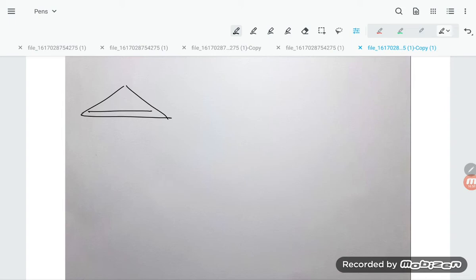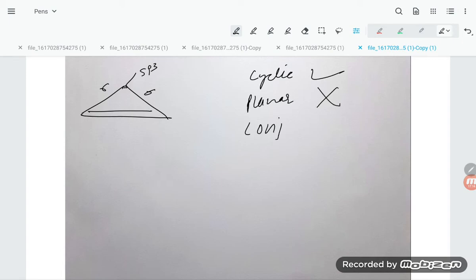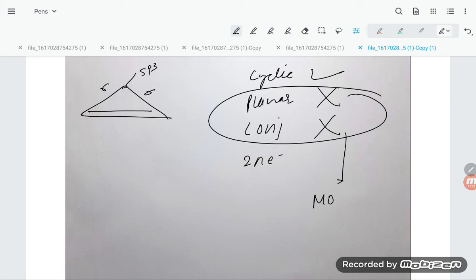Next compound you can see, students, this compound. If you talk about this one, what will this compound be, students? No conjugation. Firstly, this is sp3 and sigma. Cyclic is there, that is okay. If you talk about planar, planar is not there. Conjugation, non-conjugation, 2 pi electrons, but this implies that it is non-aromatic. This is not an aromatic compound.